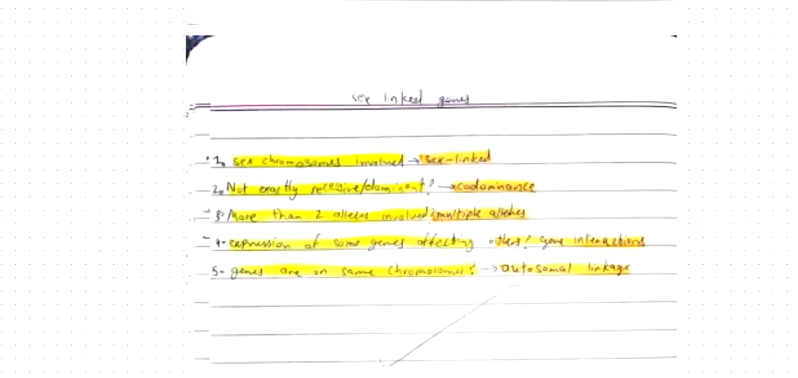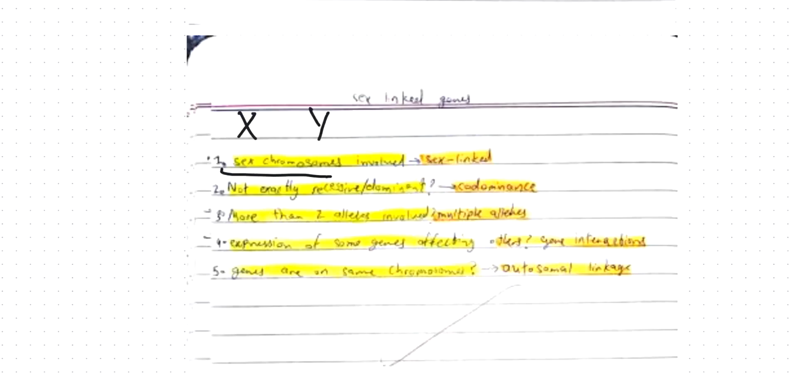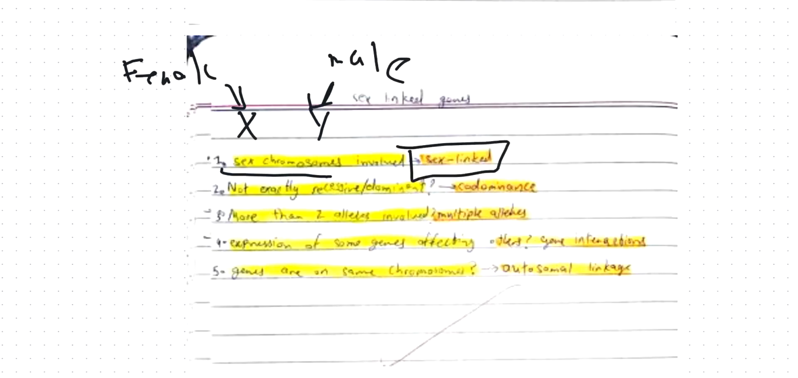So moving on to the different types of combination of monohybrids I can have. There are 5 different ways genes can be expressed. When you have sex chromosomes involved, meaning X and Y chromosomes, the X chromosome comes from the female, and the Y chromosome comes from the male. And when you have sex chromosomes involved, this type of gene is called sex-linked. And when something is not exactly recessive or dominant, it's called codominance.